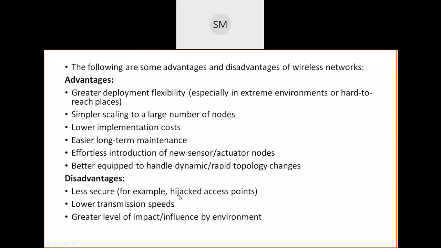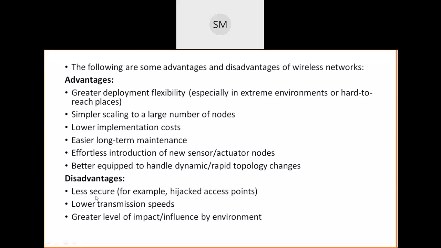Hijacked means, just imagine, since they are wireless, if you have fixed one sensor or one actuator at the main entrance of your house, outside of your main door, any thief can come and take that device. He can steal that device. So access points or nodes, wherever you have fixed them, can be hijacked.